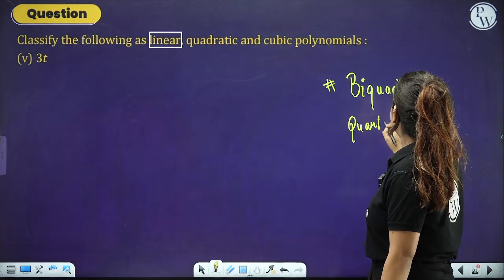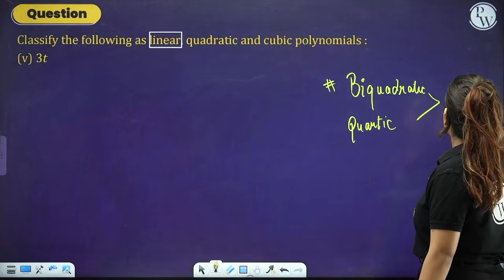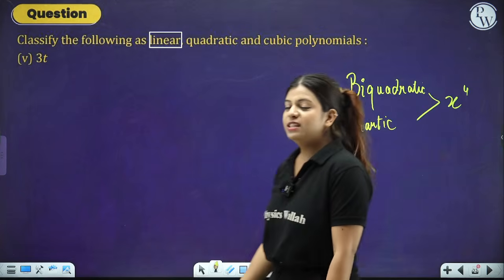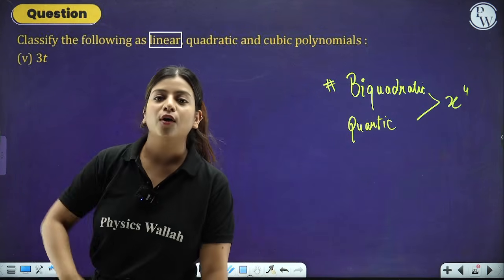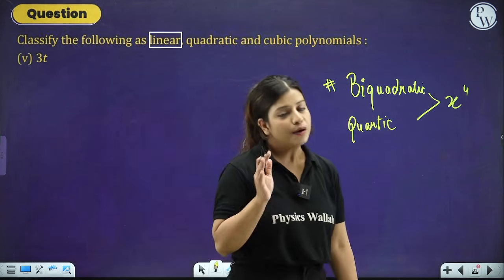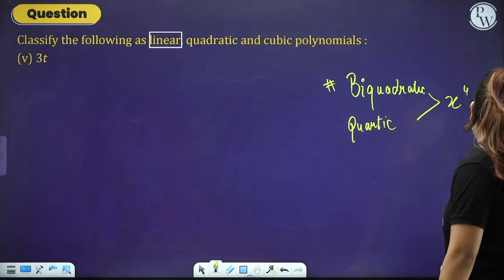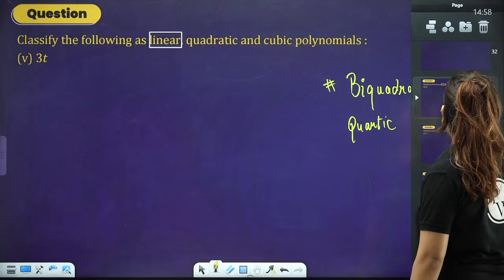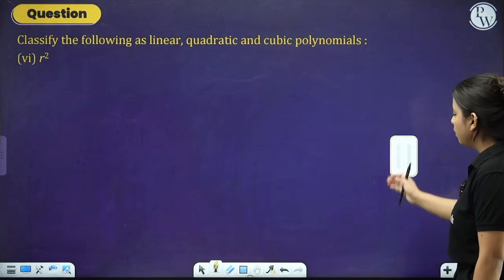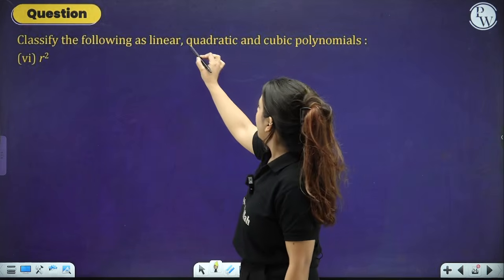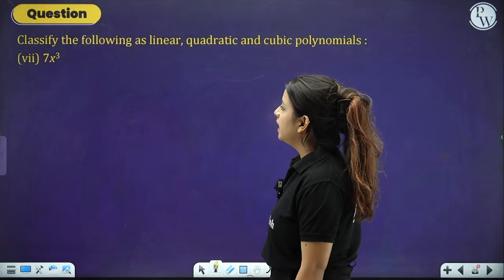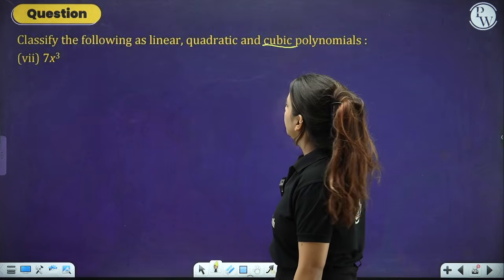Both these are terms that denote x to the power 4. That means power 4 is the highest power or the degree of that particular polynomial. I hope things are clear by here. Let's move forward to the next part, we have one more. That means r square will again be quadratic and 7x cube will be cubic.